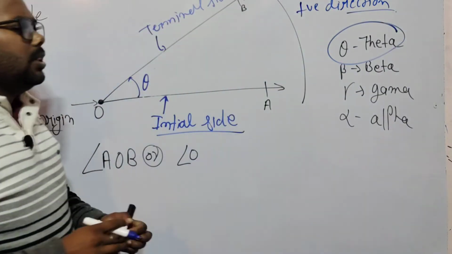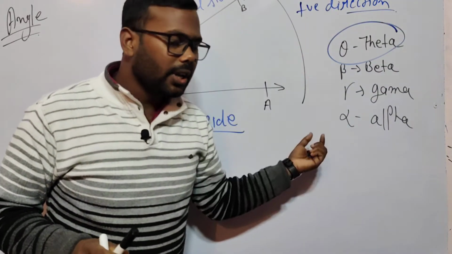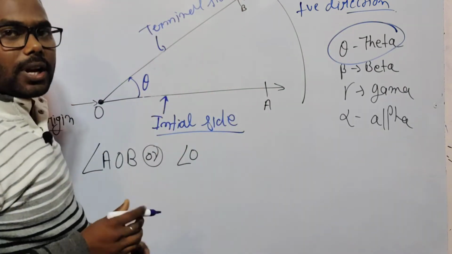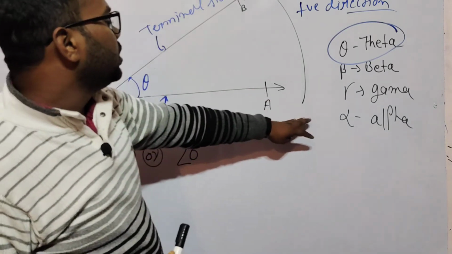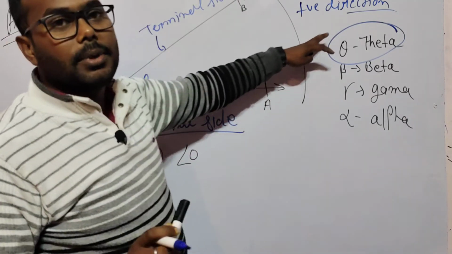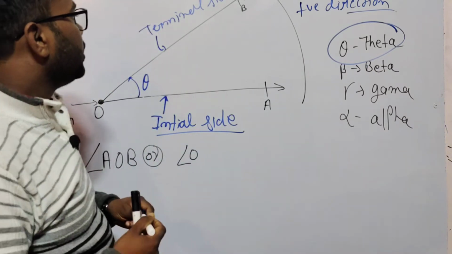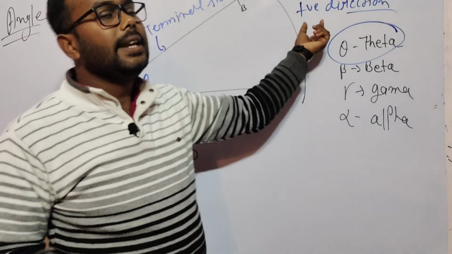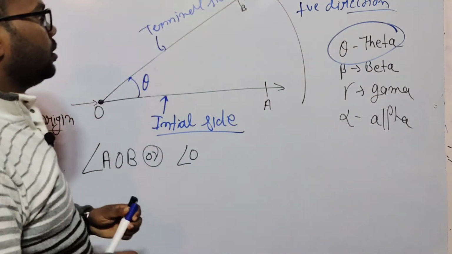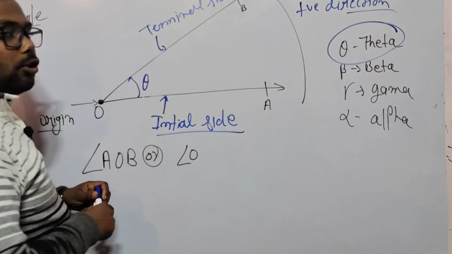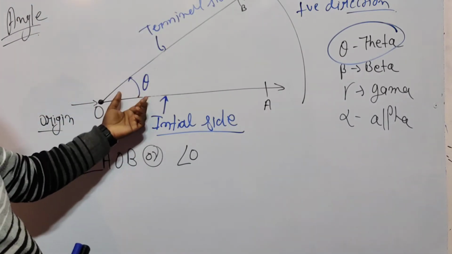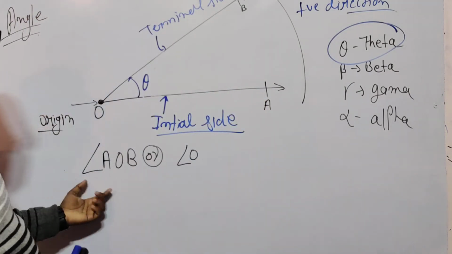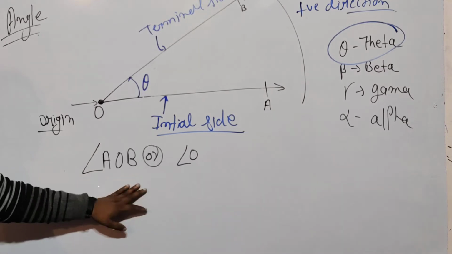Direction, this is not necessary here, but it is important in your geometry class. I am telling you the concept of angle. That's why I am telling you the positive direction and negative direction. If we move OB in a downward direction or clockwise direction, we take the negative sign. So I hope you understood how to calculate the angle, and what is the angle, initial side, terminal side, OA and OB, and the representation of angle, angle OAB or angle O.